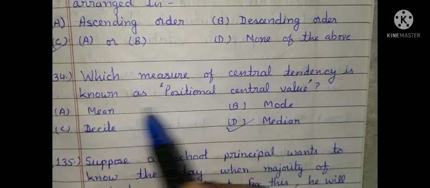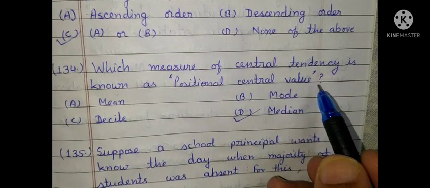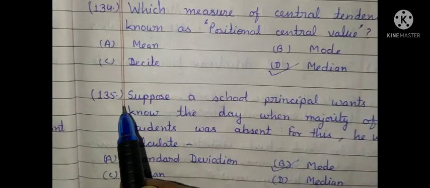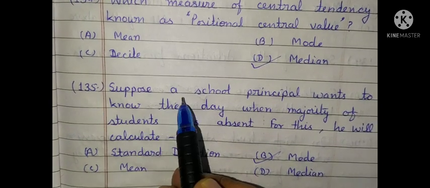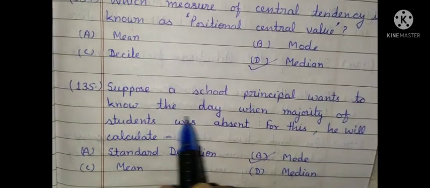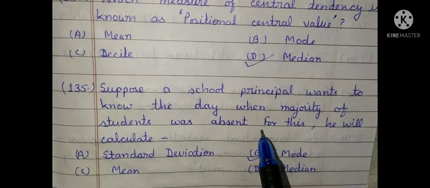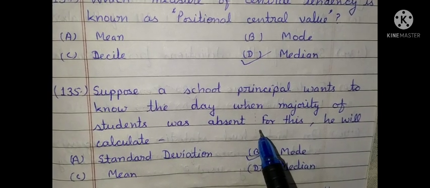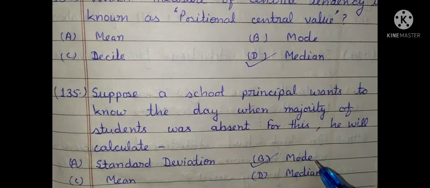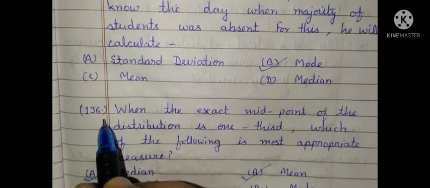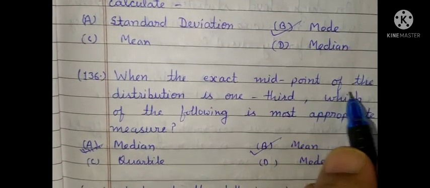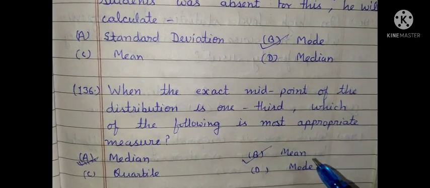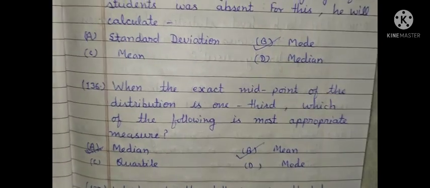Which measure of central tendency is known as positional central value? The answer is median. So correct option is option D. Question 135. Suppose a school principal wants to know the day when the majority of students were absent. He will calculate the mode. Next question, question number 136. When the exact midpoint of the distribution is not needed, which of the following is the most appropriate measure? The answer is mean. So correct option is B.